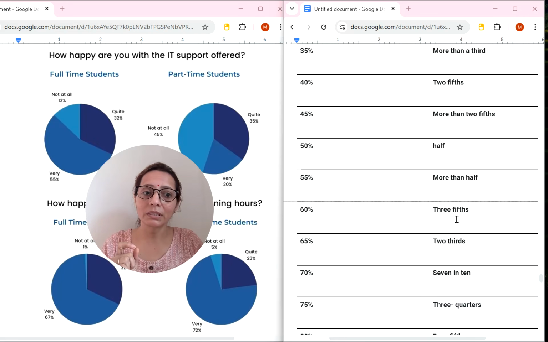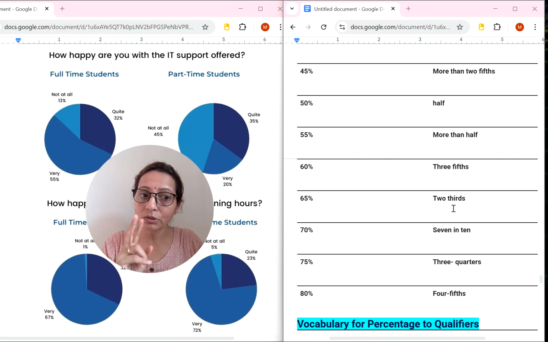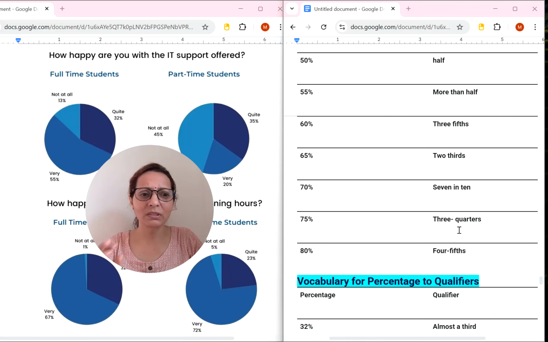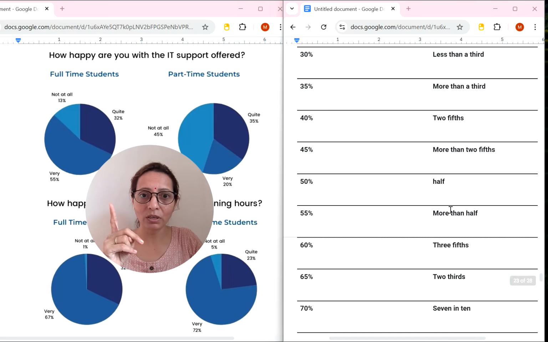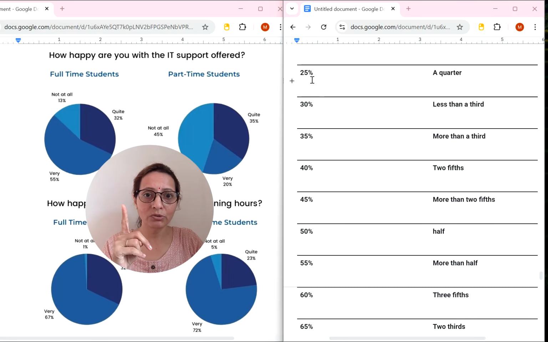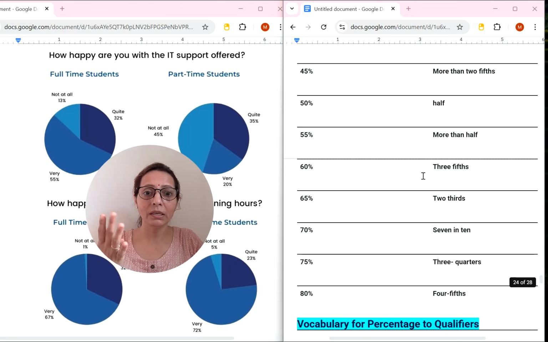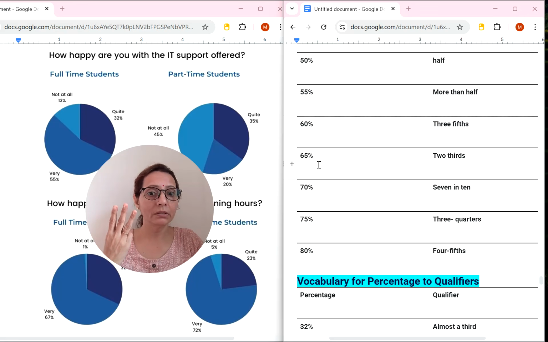So 60% is 3/5, 65% is 2/3. Please note it down when I am reading it. I am also revising my vocabulary and you are also revising with me. 70% is 7 in 10, 75% is 3/4. What was 25%? A quarter. So 25, 25, 25 before 100 means 75, 3/4.